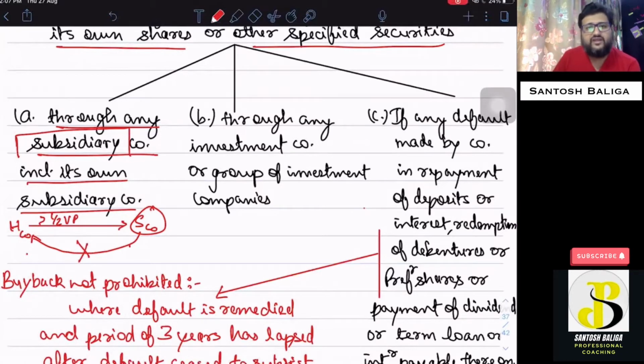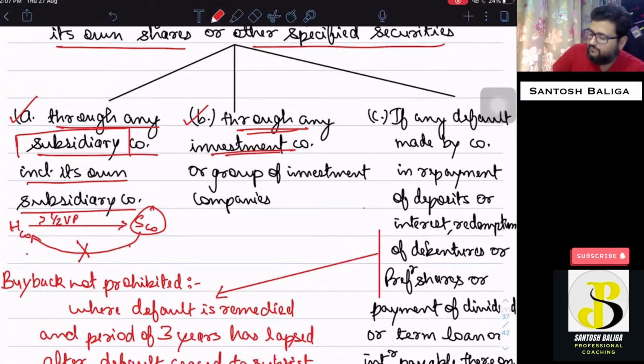Also, if the company purchases its own shares through the subsidiary of any other company, that will also be prohibited in this particular case. So, look at the wordings very carefully: through any subsidiary company, or even its own subsidiary company. I hope this point is clear. The next point is through any investment company. If a company is created for the purpose of investment in securities of other companies, then if the same investment company, or a group of investment companies, purchases the company's own shares, it is also prohibited.